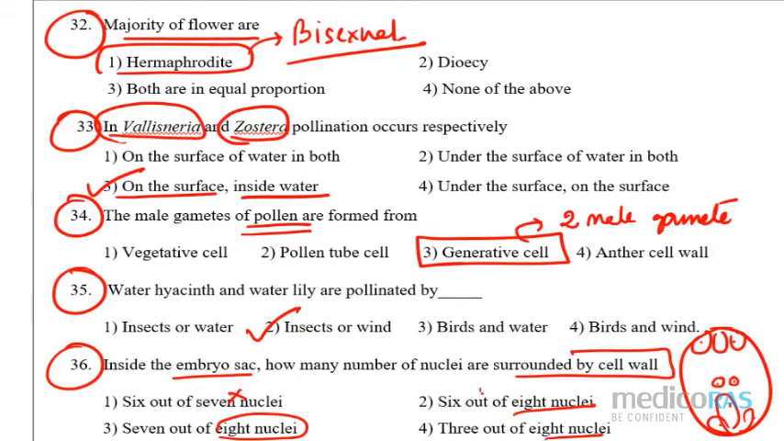So please remember it is 6 out of 8. That means the 3 antipodal cells and the egg cell and synergids, these are actually surrounded by the cell wall, not the secondary nucleus, that means the two polar nuclei body is not surrounded by the cell wall. Okay, so please remember this. This is the second answer. Okay, so let's go for the next questions then.